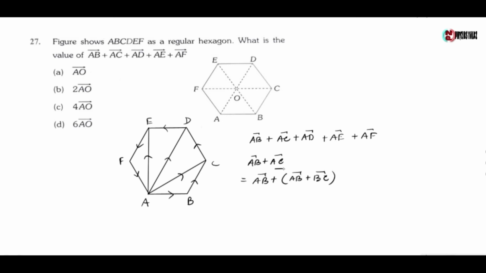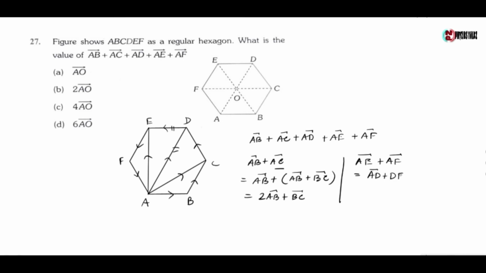From the triangle law, AC equals AB plus BC, which gives 2AB vector plus BC vector. Now for AE vector plus AF vector, we have AE vector equals AD vector plus DE vector,